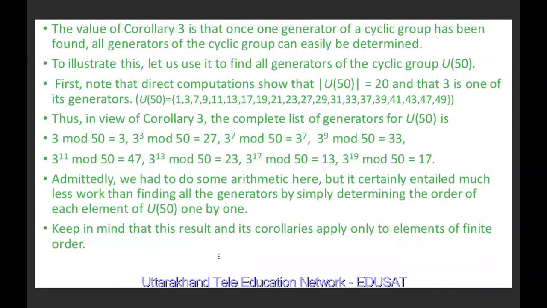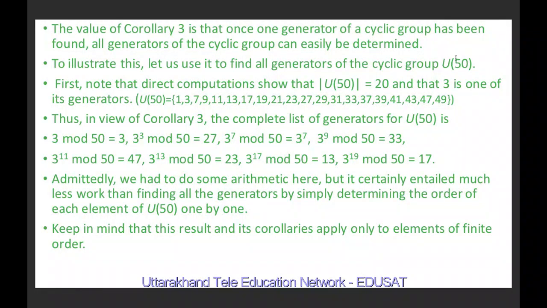So the value of Corollary 3 is that once one generator of a cyclic group has been found, all the generators of the cyclic group can be easily determined. So to illustrate this, let us use it to find the generators of the cyclic group U50. U50 is nothing but the set of all positive integers less than 50 but relatively prime to 50.